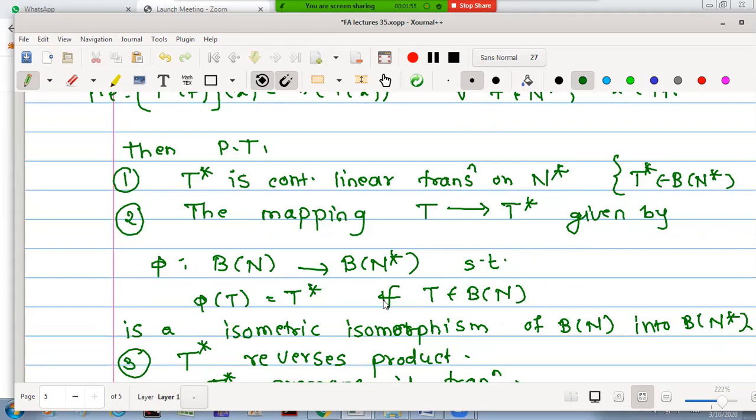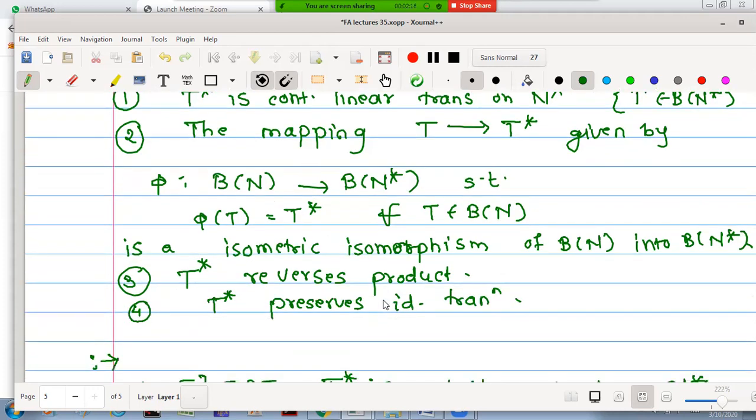The mapping T to T star is given by phi from B(n) to B(n star). B(n) is the collection of all bounded linear transformations defined on n, and B(n star) is the collection of all bounded linear transformations defined on n star. The mapping is defined as phi of T is equal to T star, and we want to prove that this is an isometric isomorphism. Third, we want to prove that this conjugate operator T star reverses the product and